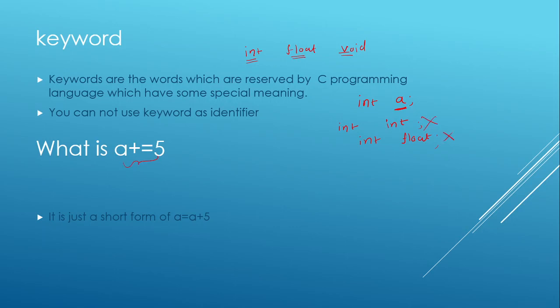Now sometimes people write it this way: a plus equal 5. Someone can ask you what is the meaning of this. It is just a short form for a is equal to a plus 5. If I write a minus equal 5, it means a is equal to a minus 5. Fine. So these are some basic questions that are asked during C interviews or internal vivas.